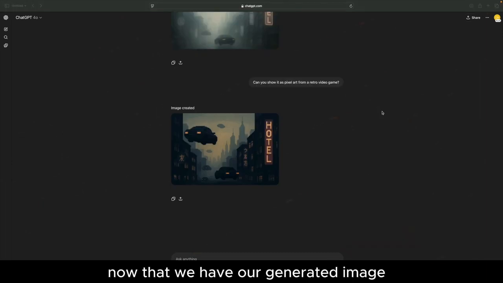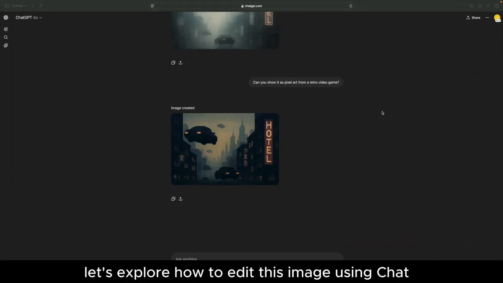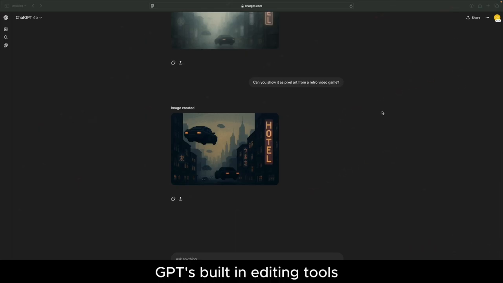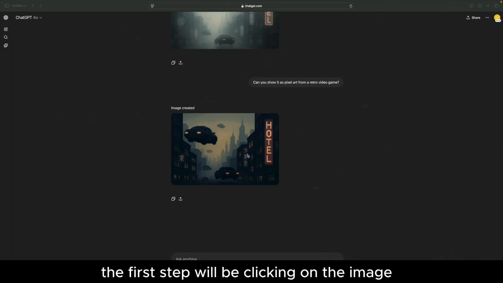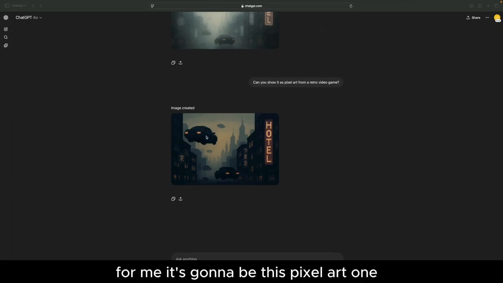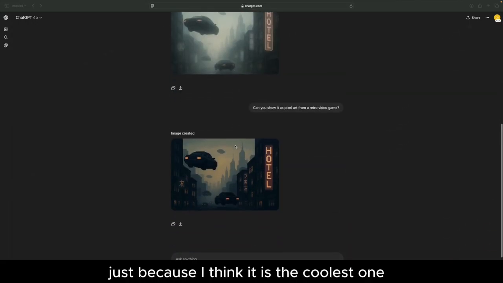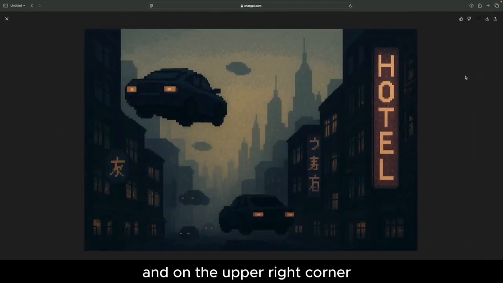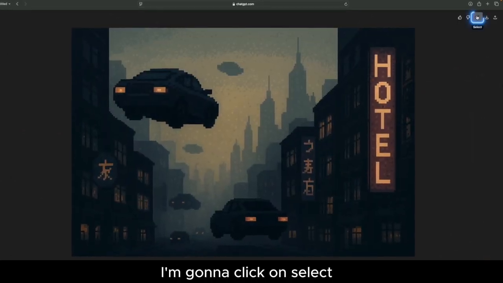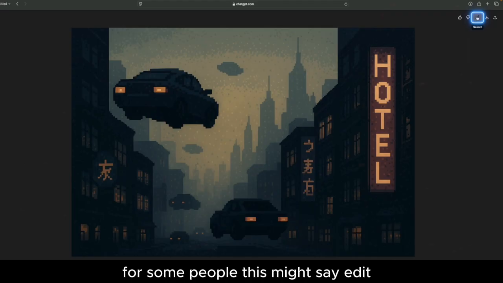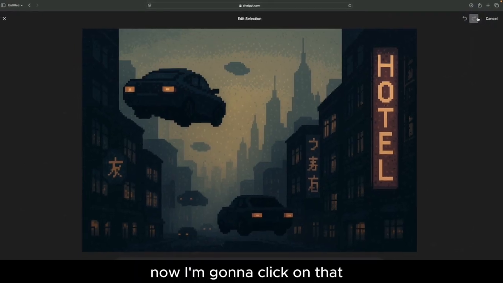Now that we have our generated image from our last lesson, let's explore how to edit this image using ChatGPT's built-in editing tools. The first step will be clicking on the image that you would like to edit. For me, it's going to be this pixel art one, just because I think it is the coolest one. So I'm going to click on that. And in the upper right corner, I'm going to click on select. For some people, this might say edit. Now I'm going to click on that.